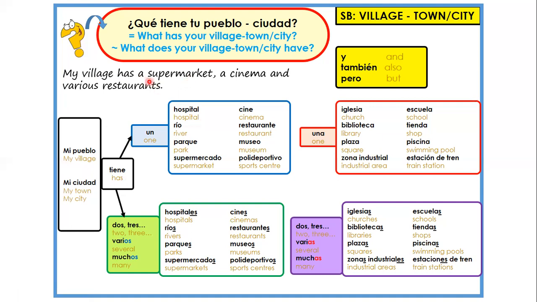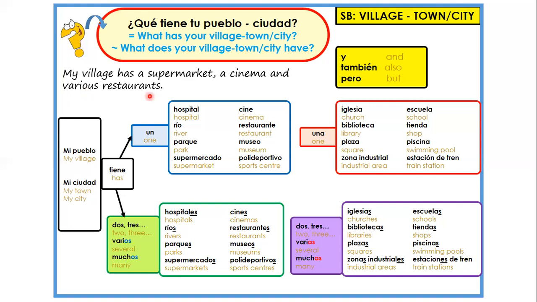So now I'm looking up here. A or one, I could have put either, is obviously singular, so it will be up here somewhere. What is supermarket? It's in the masculine bit. So it's going to be un supermercado, comma, a cinema. What is it in this one? Un cine, because it's a or one, which is the same thing. And y